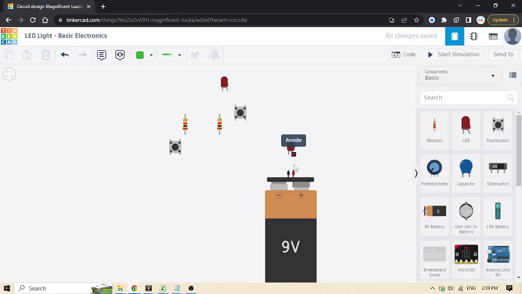We are connecting it directly to the light emitting diode like this, and see what will happen.